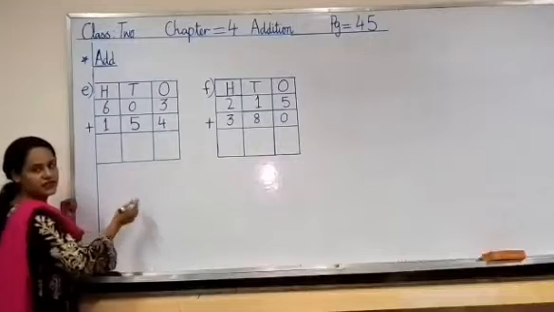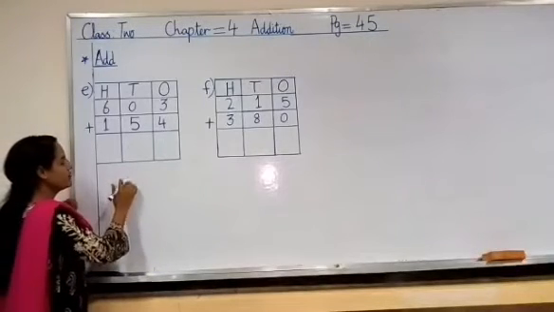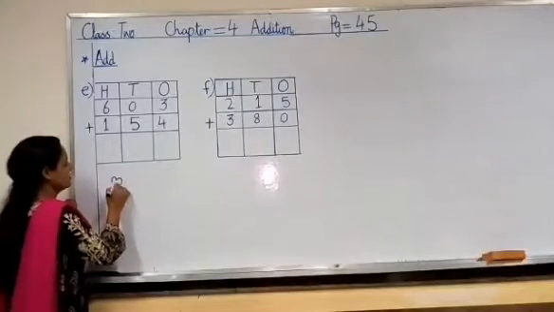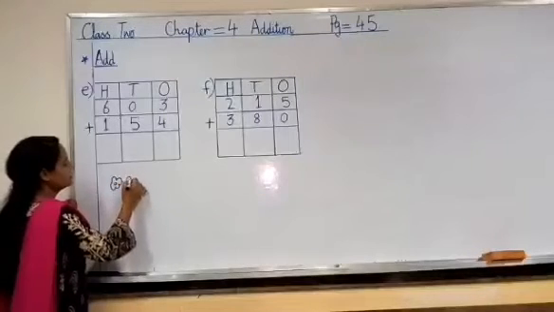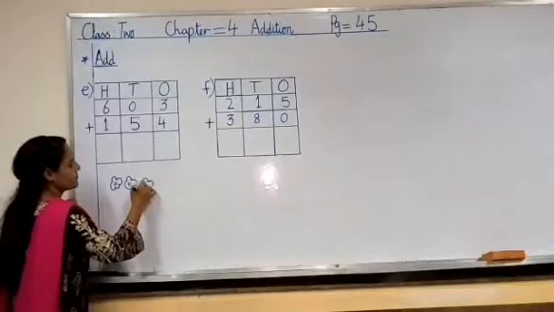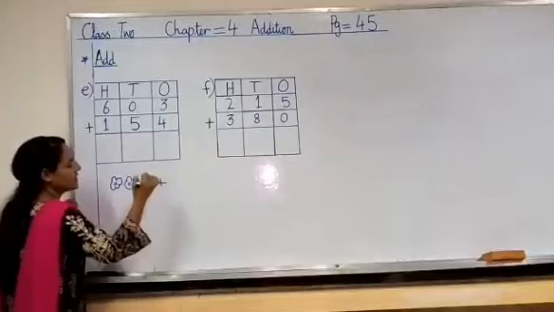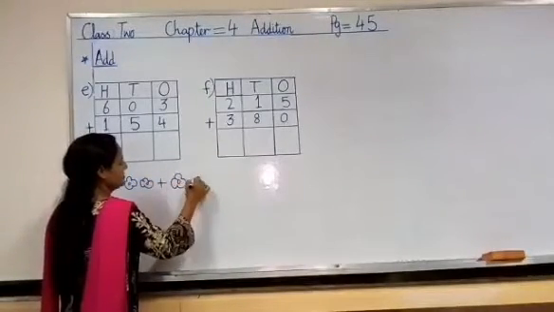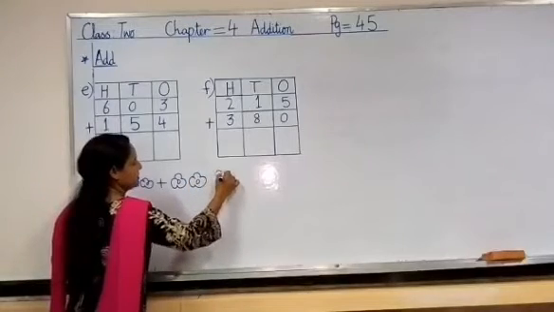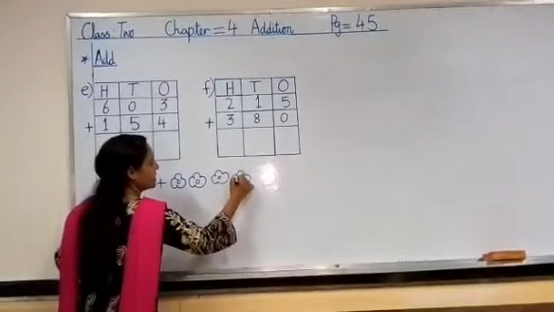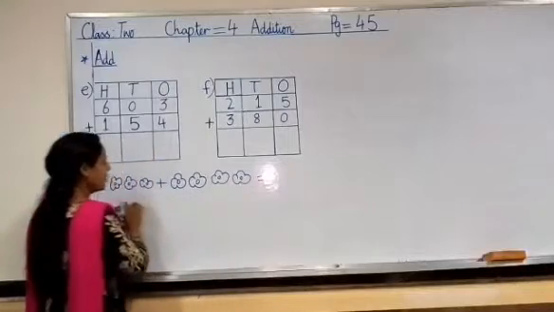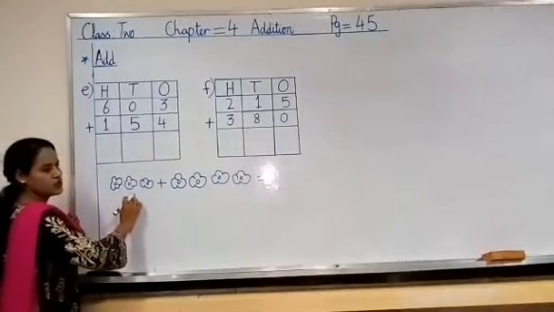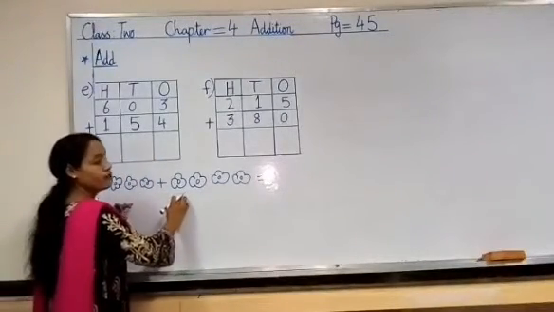Okay, let's start. Let's draw some flowers here. Then we will count. First I will draw 3 flowers. And then we will add 4 more flowers here. 3 and 4. Now let's count all together. 1, 2, 3 plus 4.